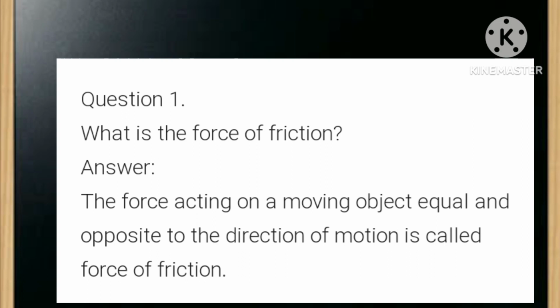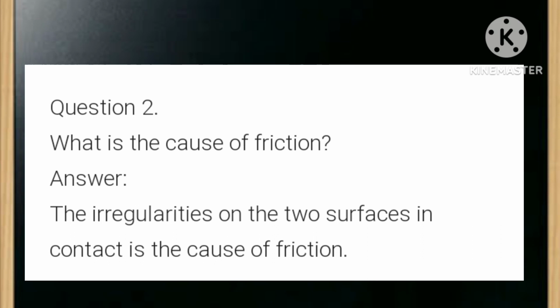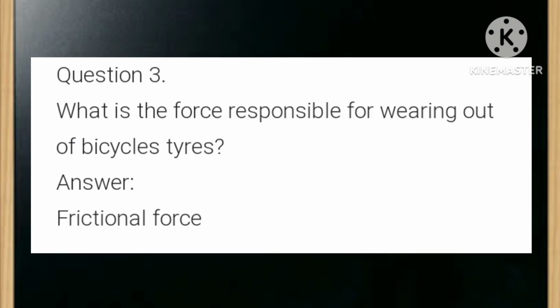What is the force of friction? The answer is the force acting on a moving object equal and opposite to the direction of motion is called force of friction. What is the cause of friction? Answer is the irregularities of the two surfaces in contact is the cause of friction. What is the force responsible for wearing out of bicycle's tires? Answer is frictional force.